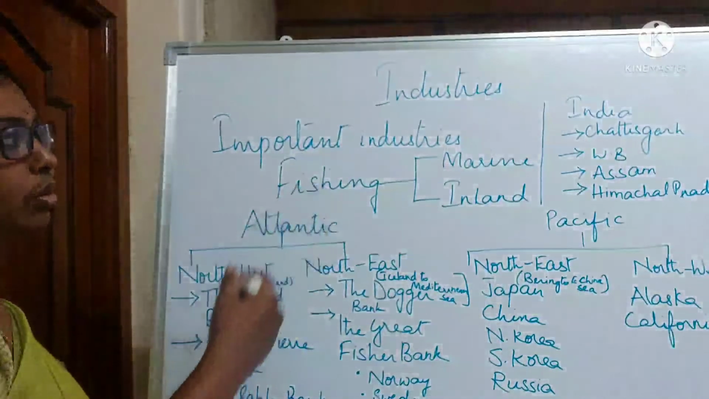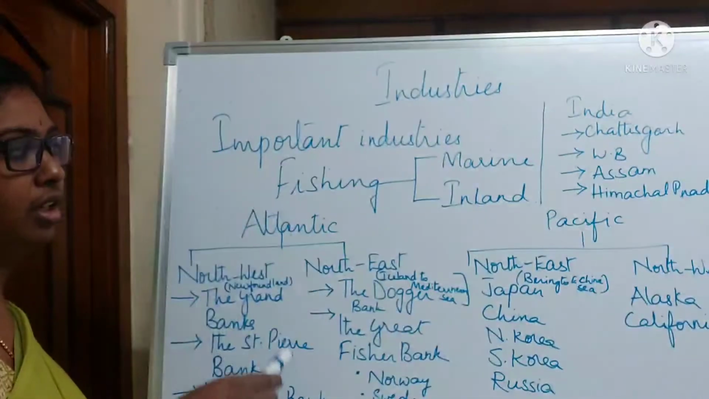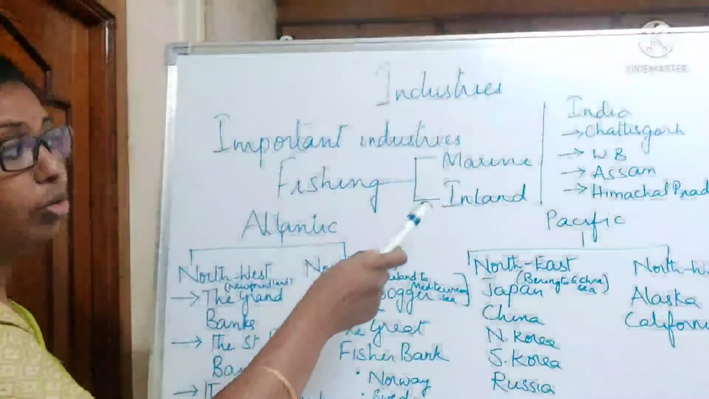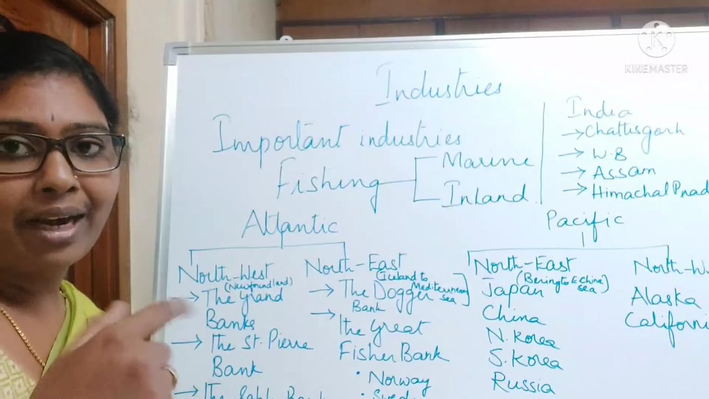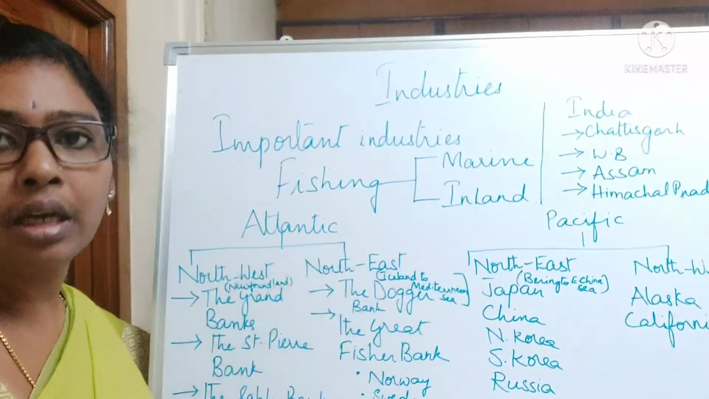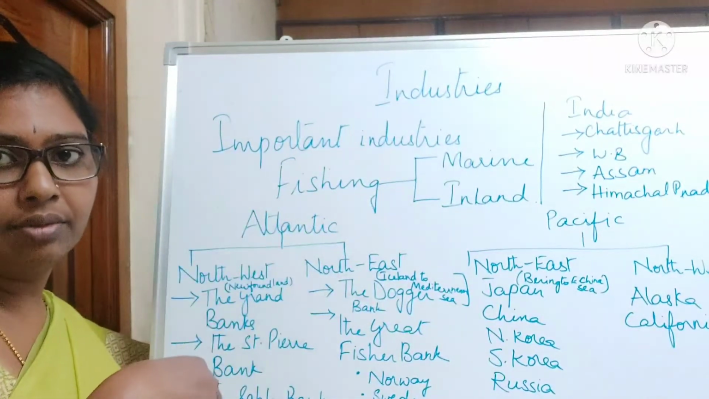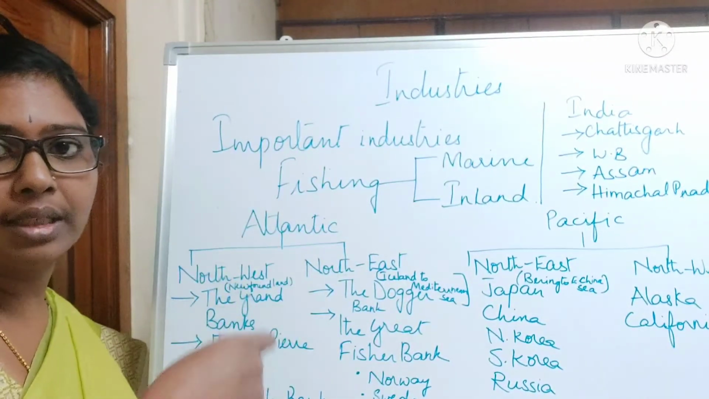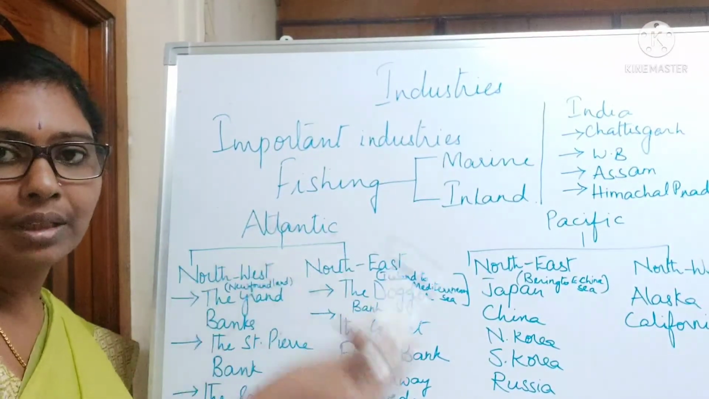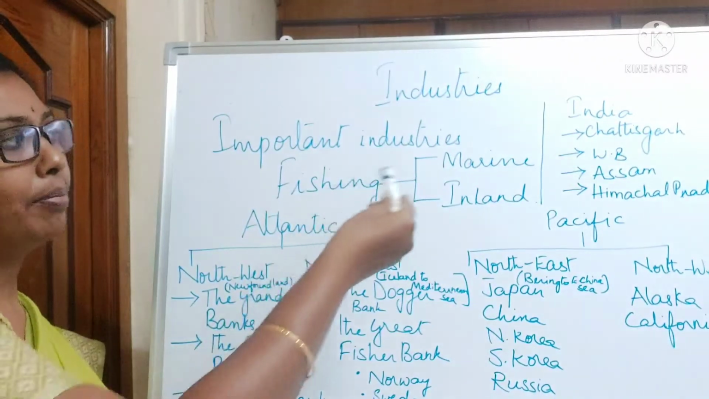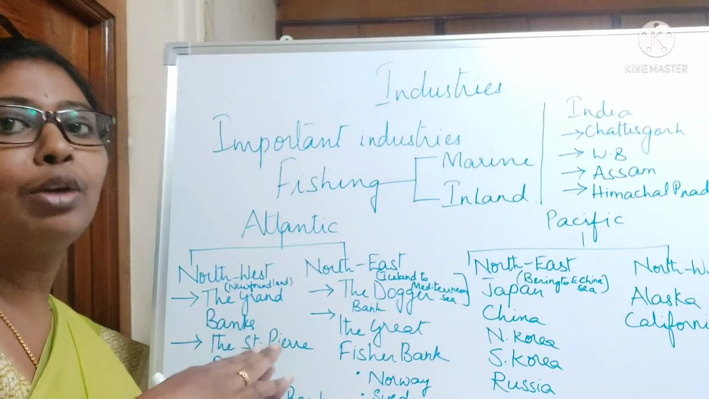And next, coming to the fishing industry. This industry is divided into 2 types: the marine industry and the inland industry. Marine industry means across the international borders, and inland industry means inside the country. If we are catching fish and selling it here, that is known as an inland industry. But if you are exporting the fish to other countries, then that is known as the marine industry. Here the fishing industry is basically divided into 4.